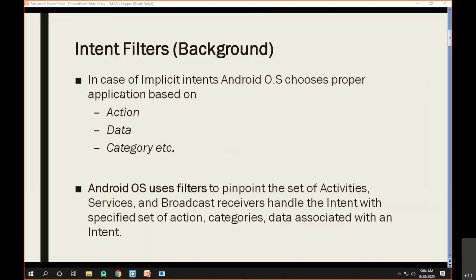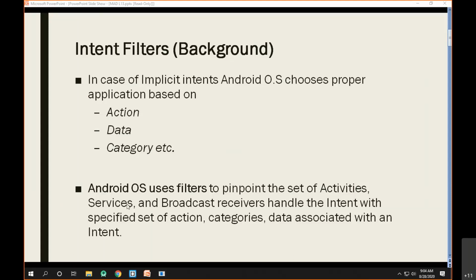Now the destination activity which is capable of handling such attributes is chosen by the Android OS. So as I said, in the case of implicit intents, the Android OS chooses a proper application for you based upon the action, based upon the data, and sometimes based upon the category. Now, how will the Android OS know which application can handle that?